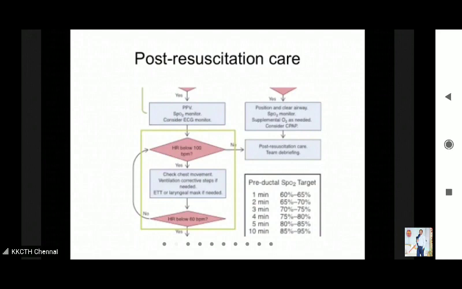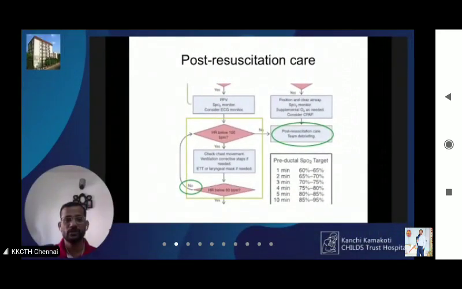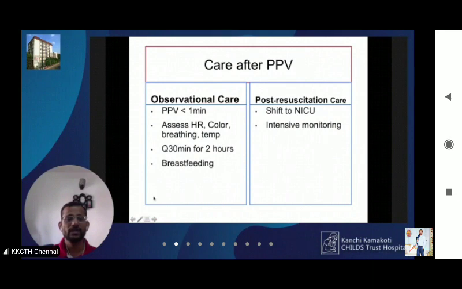Okay, right. Fine. So if the response to this is no, like when heart rate remains less than 60, then you have to go for the next step. Okay. So as I told you, observational care for PPV less than 30 minutes. So you will assess every 30 minutes for 2 hours, not every 15 minutes. And then you should ensure breastfeeding, post-resuscitation care, shift to NICU, and intensive monitoring.